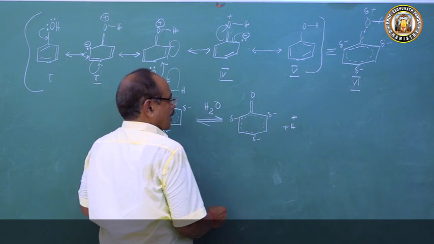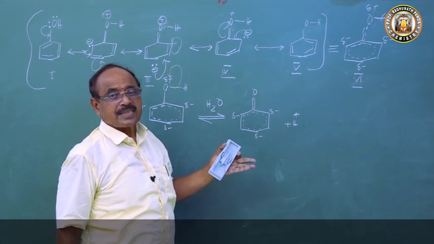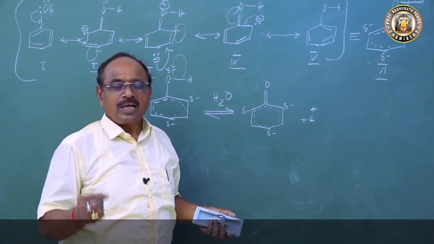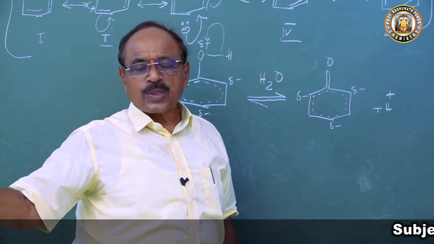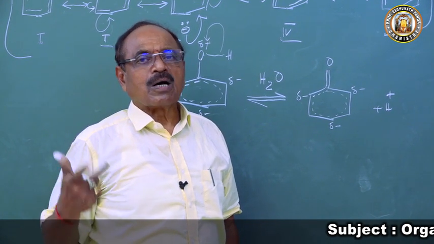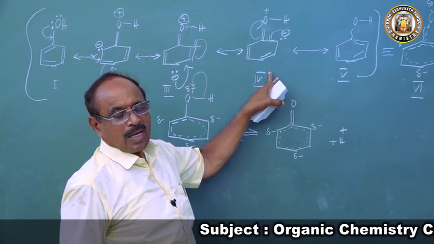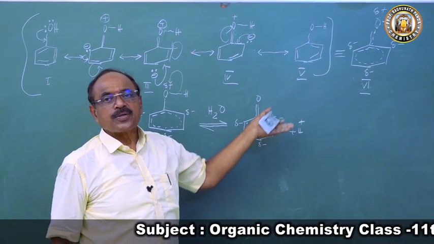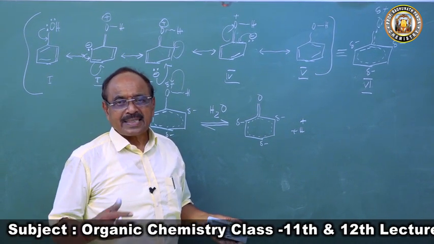Got lost. Now you see there is no charge separation. So this explains that phenol has a tendency to lose a proton. Those that have a tendency to lose a proton are acidic. So phenol has a tendency to lose a proton because the five resonating structures of phenol are reactive, and they contribute towards the property of the molecule. They are more reactive, hence the tendency to lose.